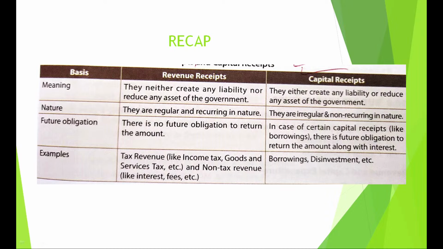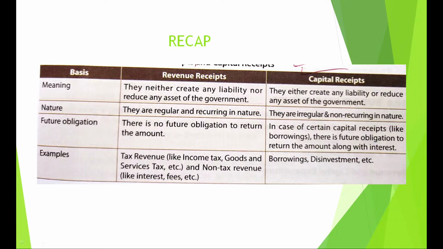So let us do a quick recap of revenue receipts and capital receipts. Revenue receipts neither create a liability nor reduce an asset. Capital receipts create a liability or reduce an asset. Revenue is regular and recurring. On the other hand, capital is irregular and non-recurring. In revenue, there is no future obligation to pay. And in capital receipts, if there is a borrowing, there is a future obligation to pay along with interest.